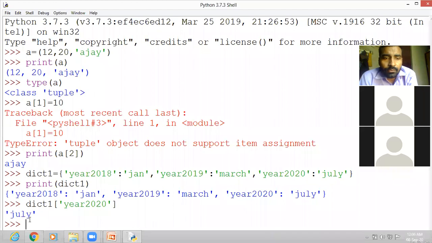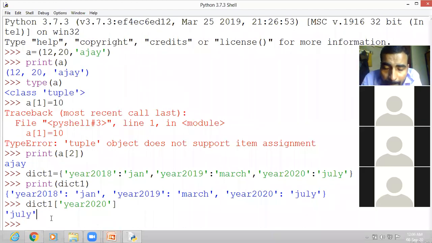Now further, one question. Yes. Sir, how can we check the type of any single dictionary value? Like here you have put January, March, July, then how can we get the type of it? Yes, sir, I mean whether it is integer or string, then how can we check? It is not integer or string. It is a dictionary type.